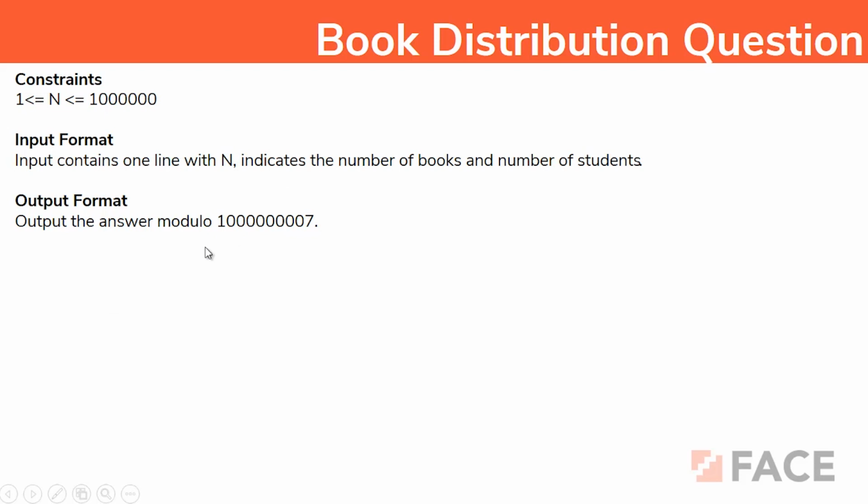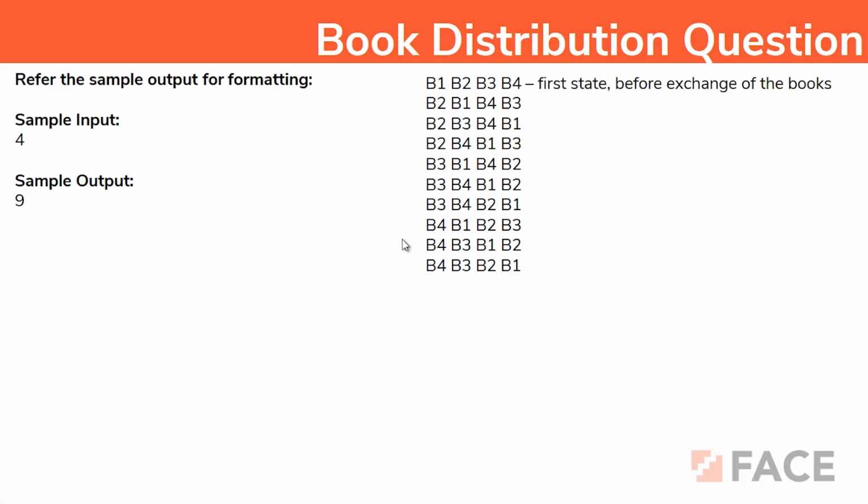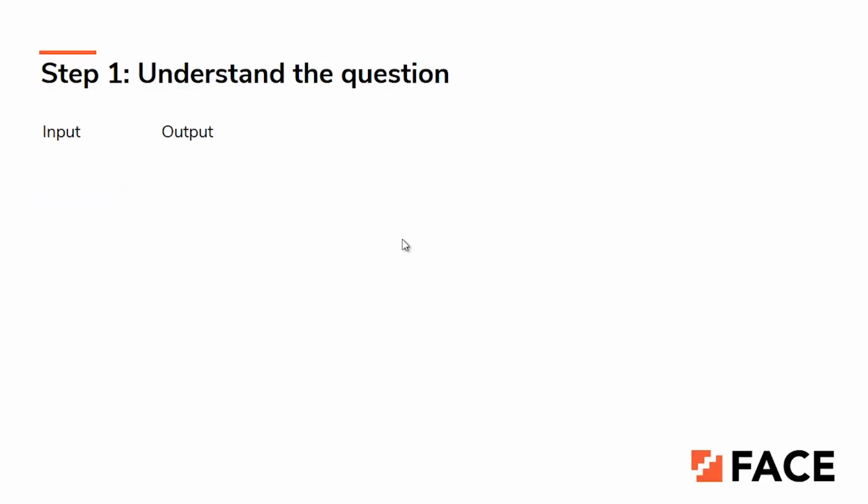We do it with this value because you might end up with a lot of combinations. So the answer should be divided by this number, and the remainder has to be produced as the answer.